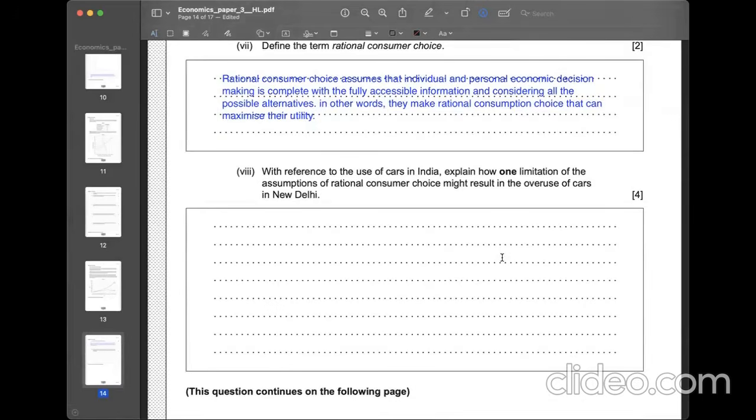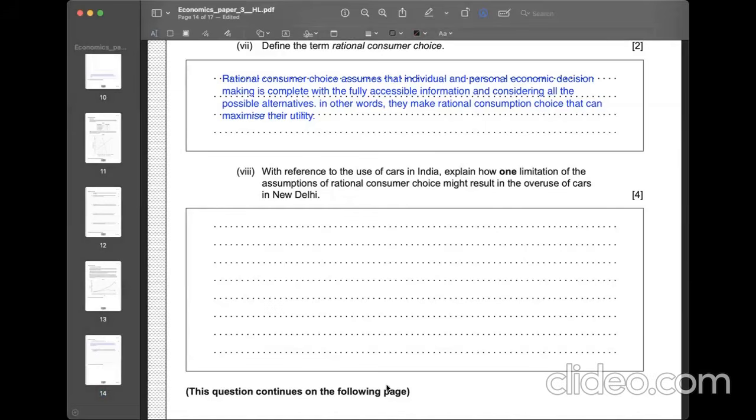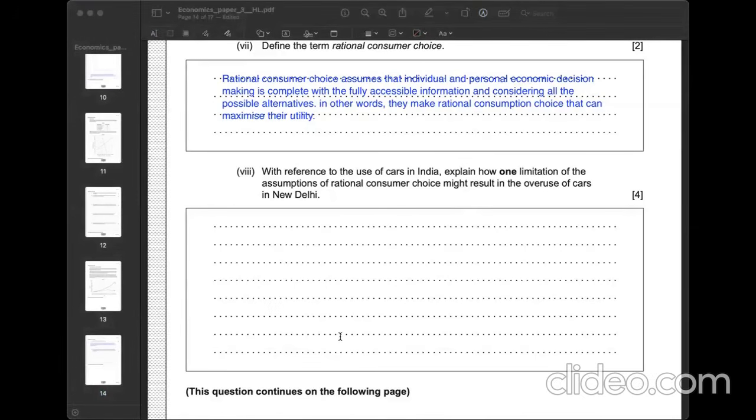Next question. With reference to the use of cars in India, explain how one limitation of the assumptions of rational consumer choice might result in the overuse of cars in New Delhi. Because there is some limitation in the assumption of rational consumer choice. Simply say, we're not that rational when it comes to making economic decisions. And there are so many limitations that are not explained by free market theory. So that may lead us to make failing decisions. So here we go.